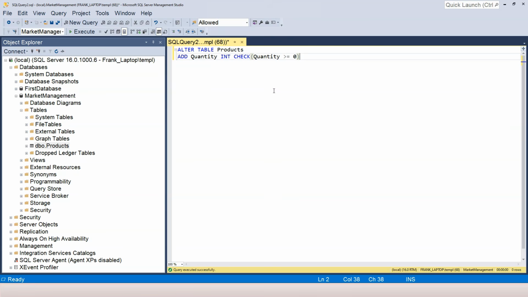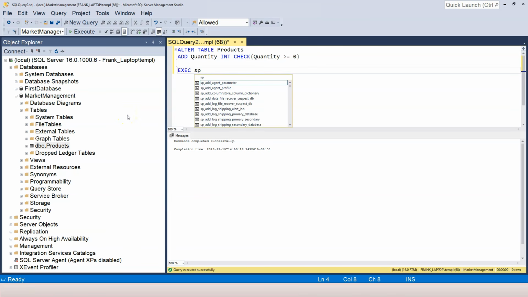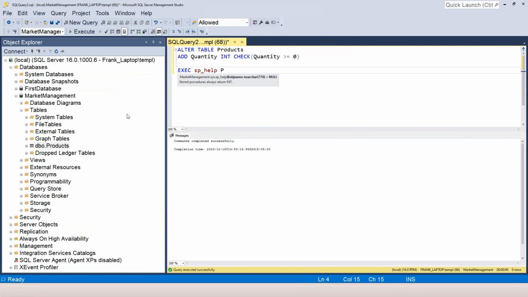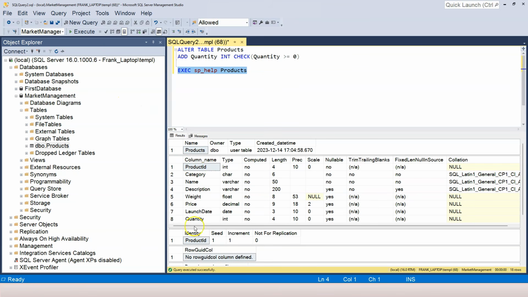So let me press F5, and this time I don't want to use the UI here, the tree view. I just want to use the thing that we just learned from the previous lecture. We can use sp_help followed by the table name. Then I highlight it, press F5. Now I can see I have the quantity column added properly. The type is integer.